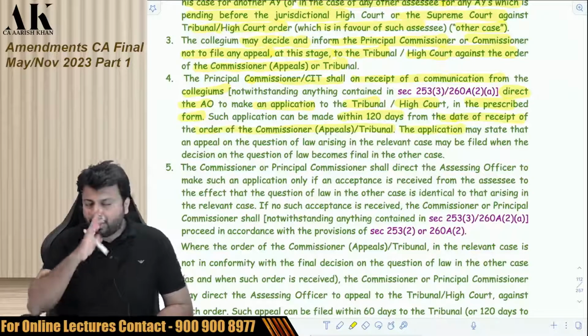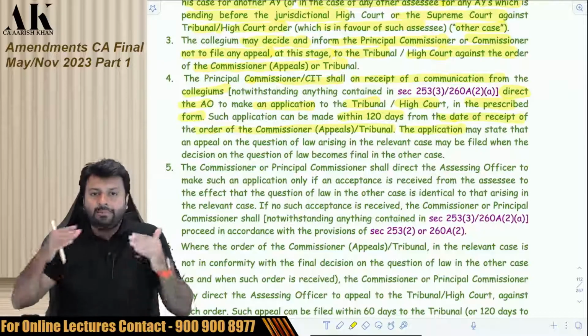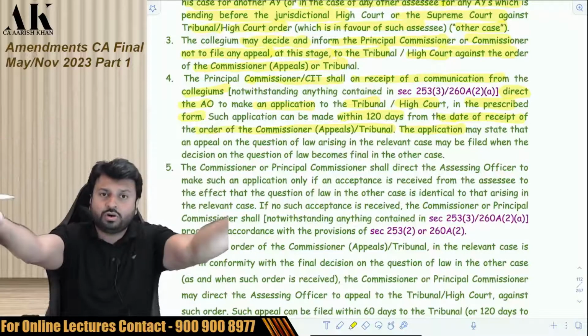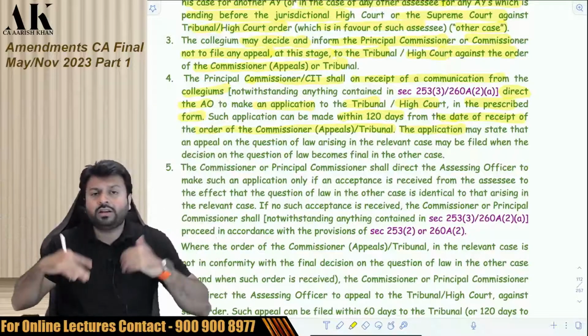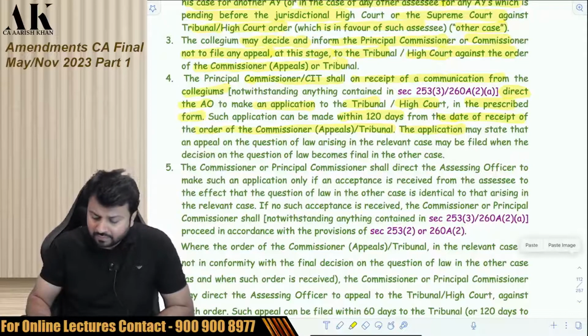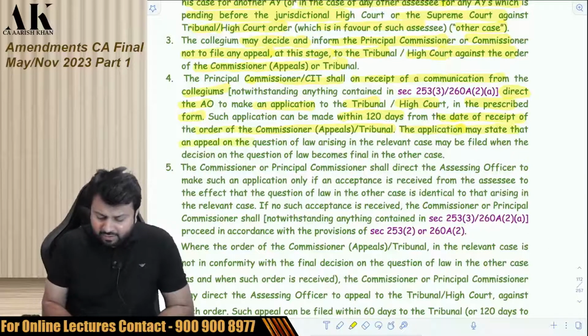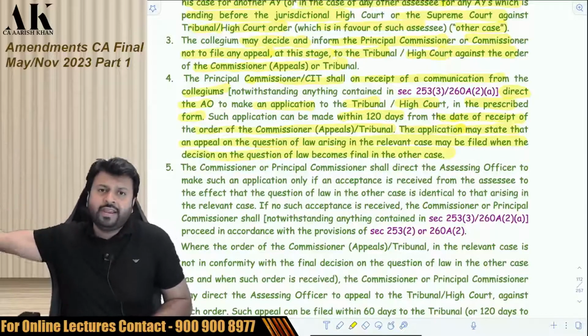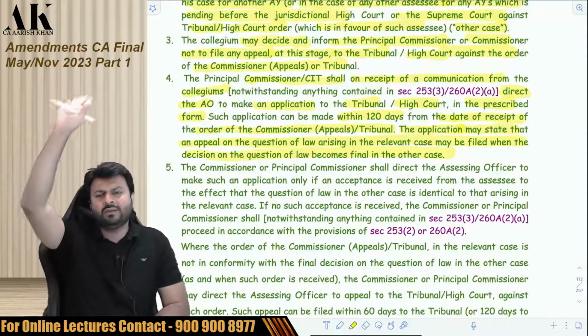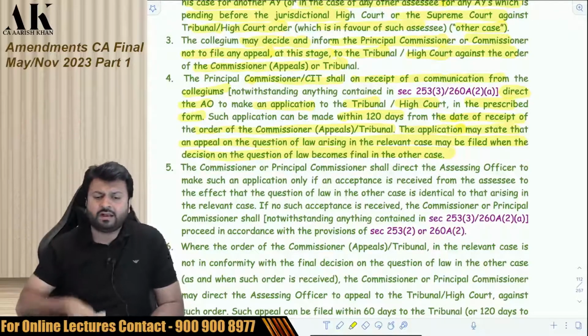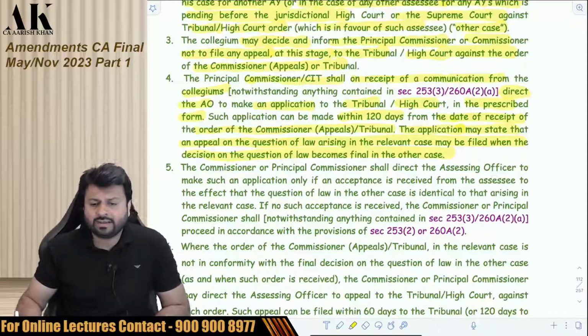Then what will be written in the application? The application which the AO will make to the High Court or the Tribunal, what will be written in that? The application may state that an appeal on the question of law arising in the relevant case may be filed when the decision on the question of law becomes final in the case of 1819. So we will take a decision when the judgment of 1819 comes. Till that time we are silent. Till that time we don't want to appeal.